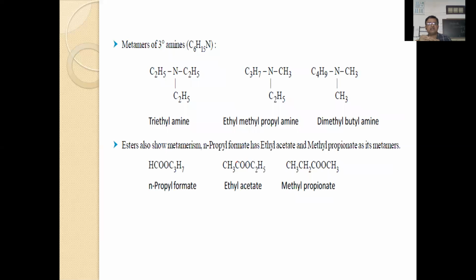That means compounds having the same molecular formula and same functional group differ in the distribution of alkyl groups around the functional group. Here you can see this is a propyl group, and here the ester group is changed with the carbon atoms. So the differences in the distribution of the alkyl groups lead to metamers.